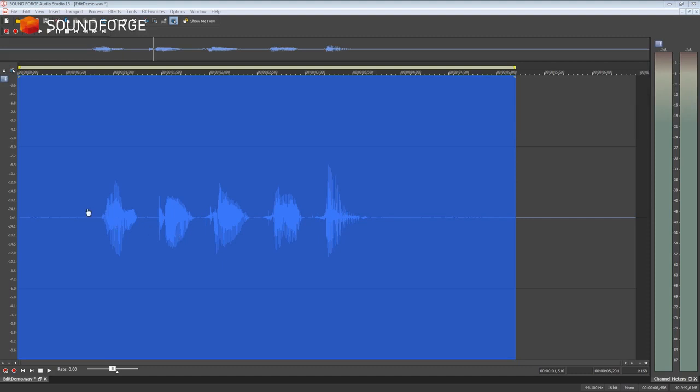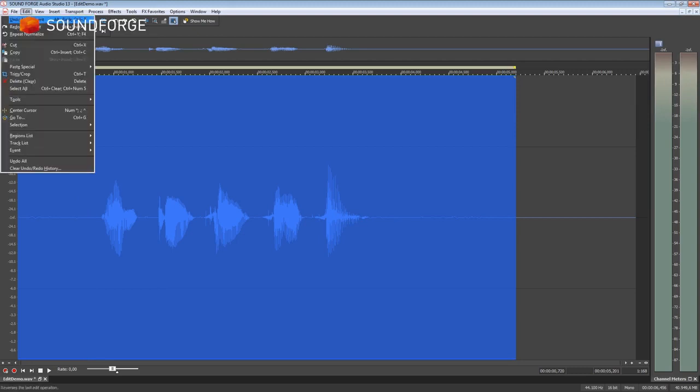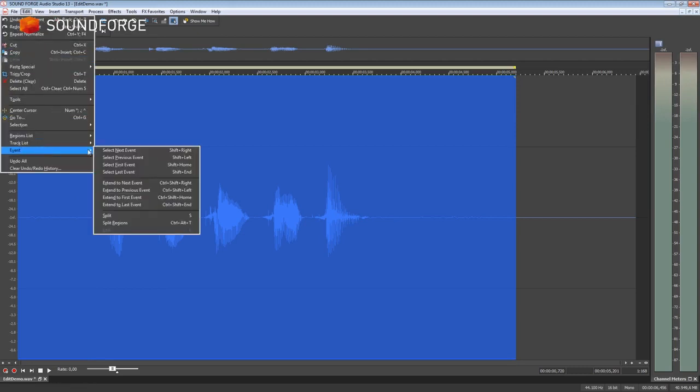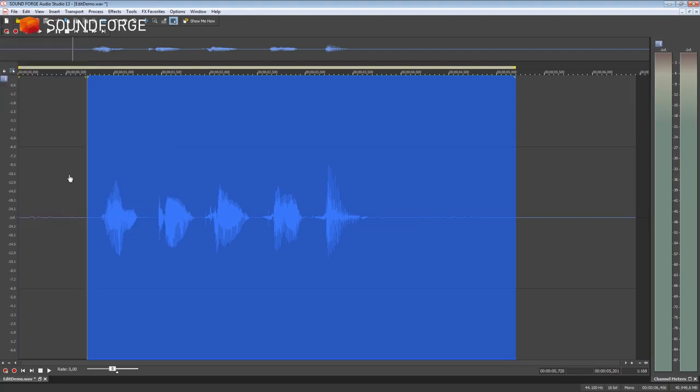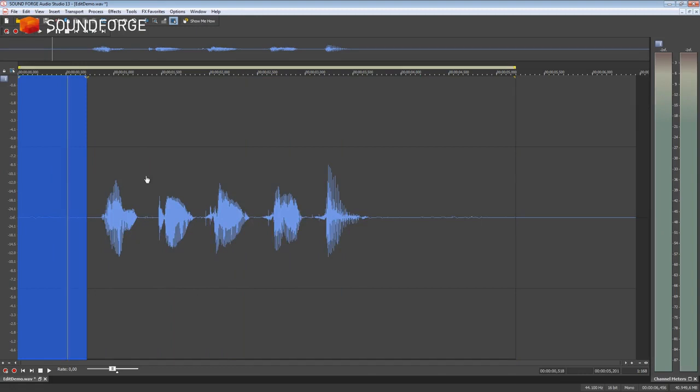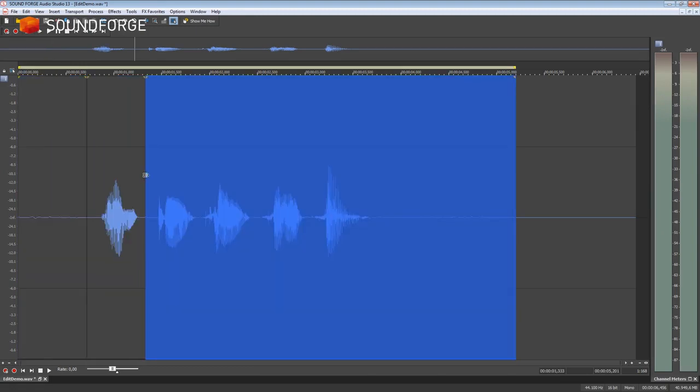New events can be created manually by placing the playback cursor in a specific location and cutting the waveform. This creates two independent clips. Events can be split quicker using the S shortcut.